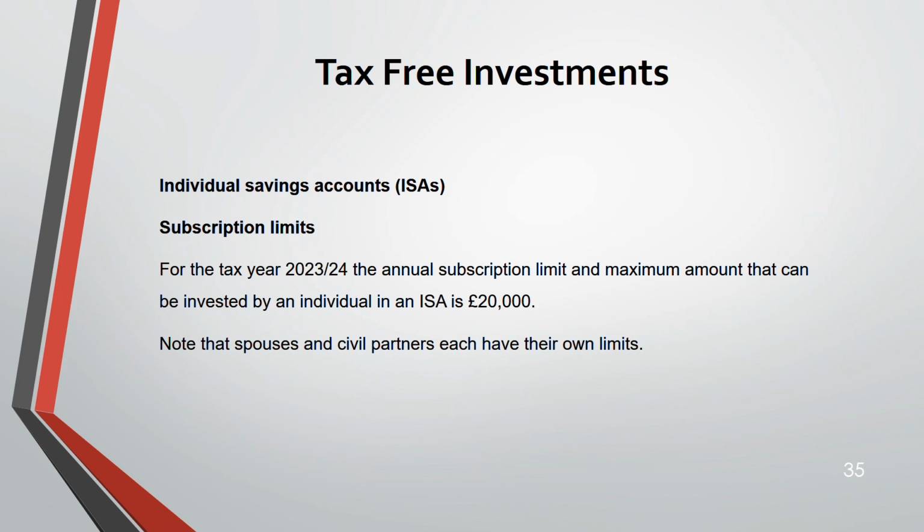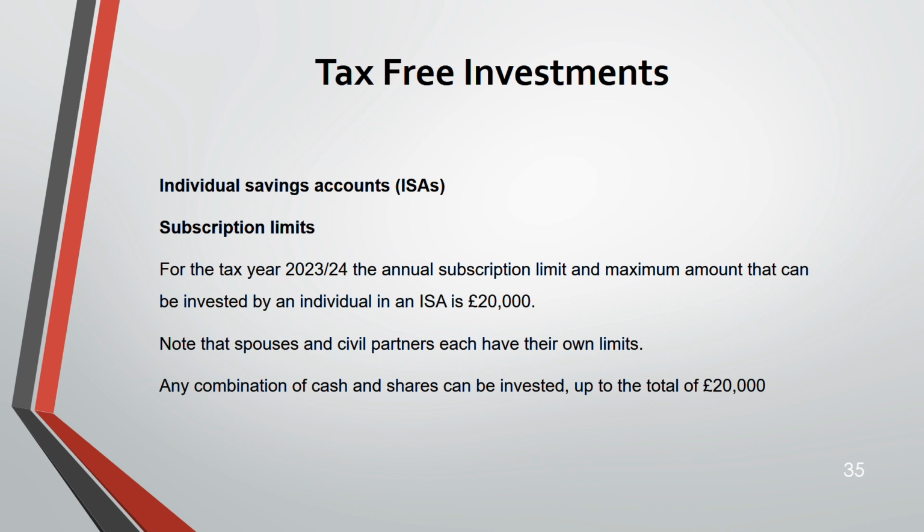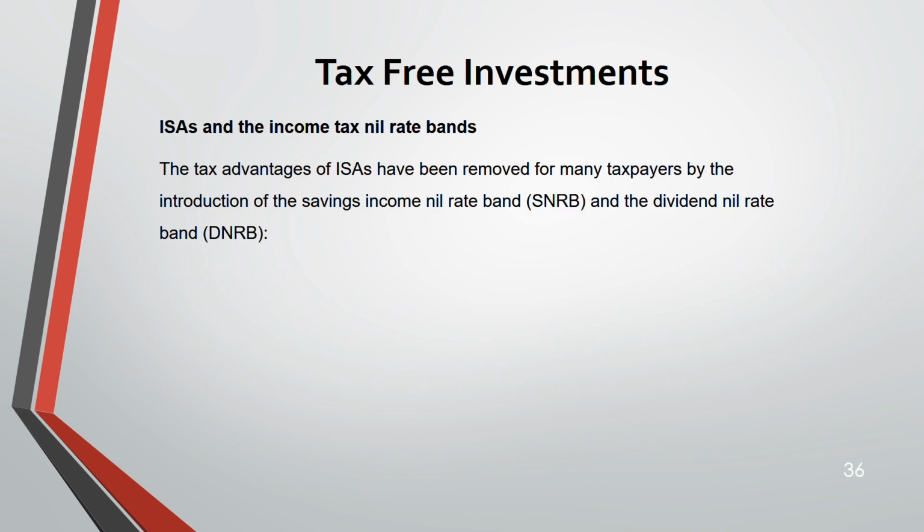That means both spouses will have 20,000, and this you can transfer also on the death of one spouse. If you have both cash and share ISAs together, the total has to be 20,000. You can take any combination of cash and shares up to 20,000. Now, ISA and income tax nil rate band.